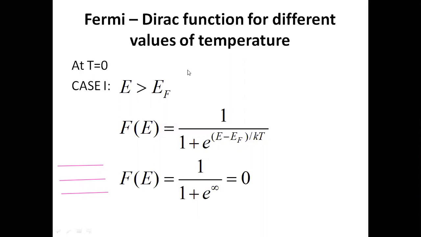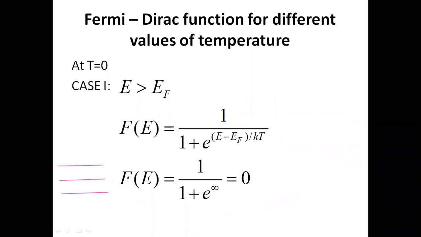Let us first take the case that at T equal to 0, when temperature is taken as 0. You know the Fermi-Dirac distribution function is 1 upon 1 plus e raised to power (E minus Ef) over kT. First of all, take the case E greater than Ef.